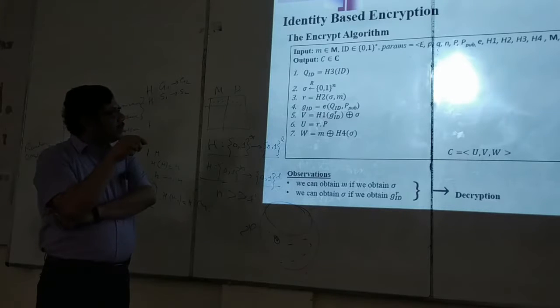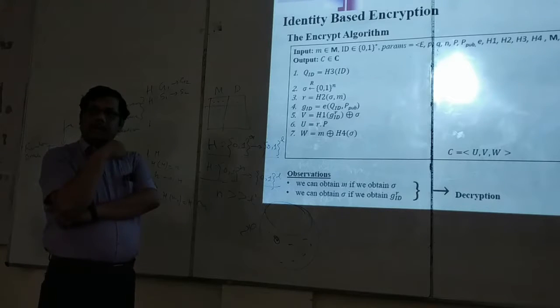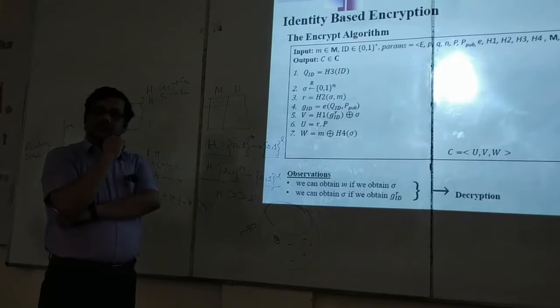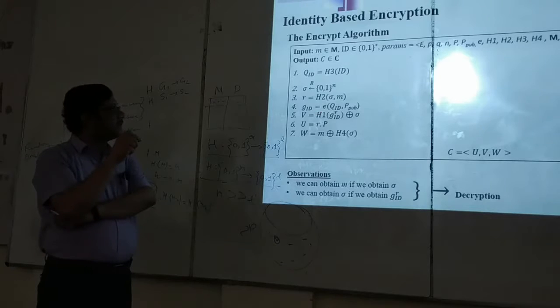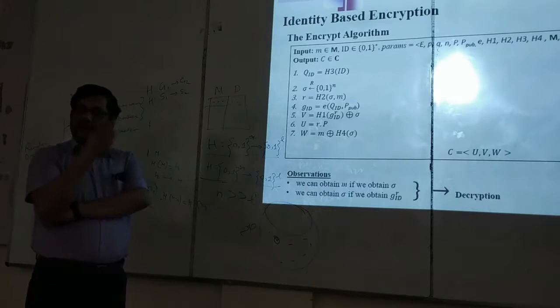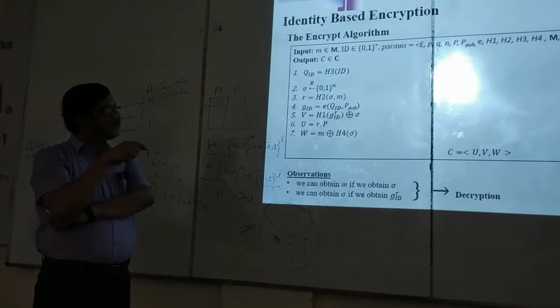E of QID, PPOP. This PPOP is publicly known to everybody. QID is public or not? Public, because this function is public. ID is public. So QID also anyone can calculate.